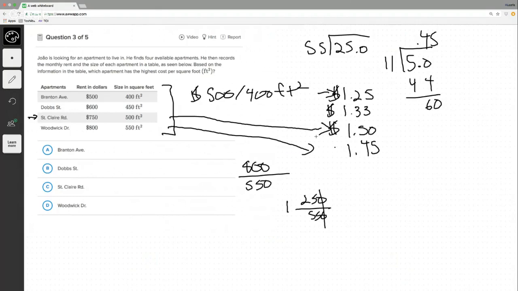Okay. Which one's the most expensive? Highest cost per square foot. Okay, like I predicted, St. Clair Road. And that's it.